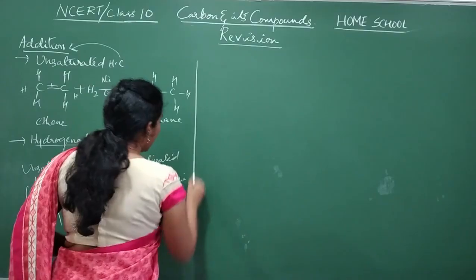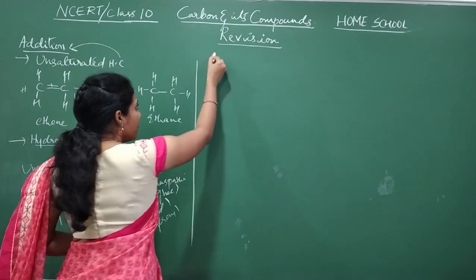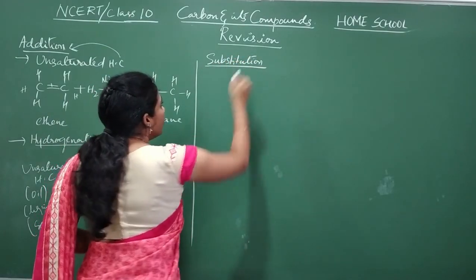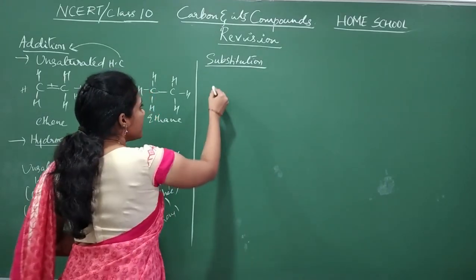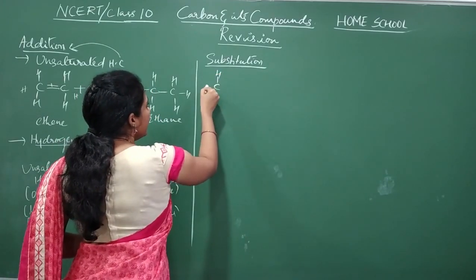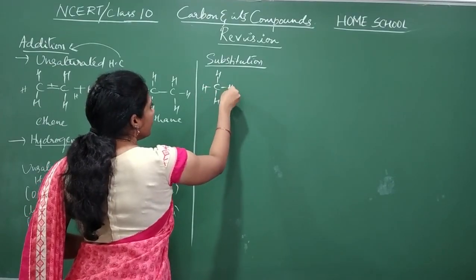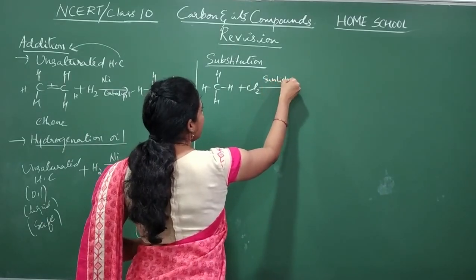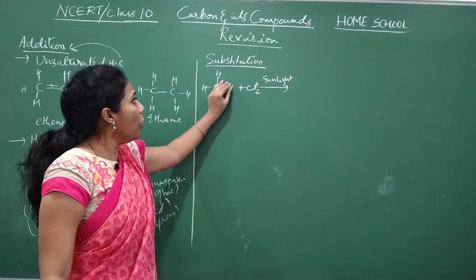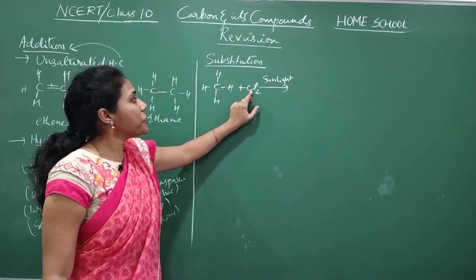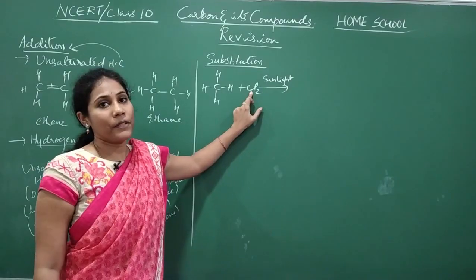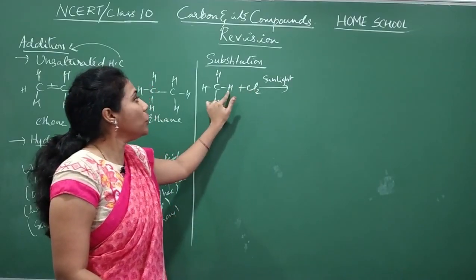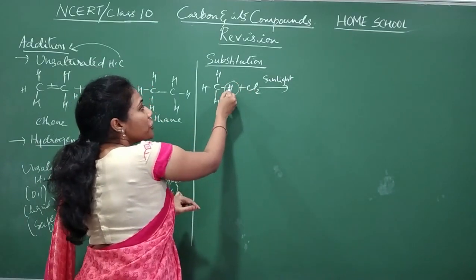Coming to the last type of organic reaction, which we call substitution reaction. Yes or no? What do you mean by substitution reaction? What is the famous example we studied? Say we had methane. And when you add chlorine in the presence of sunlight, what happens? One of the hydrogen atoms will get substituted with a chlorine atom. So instead of hydrogen, who will come? A chlorine atom will come and occupy the position of one hydrogen.